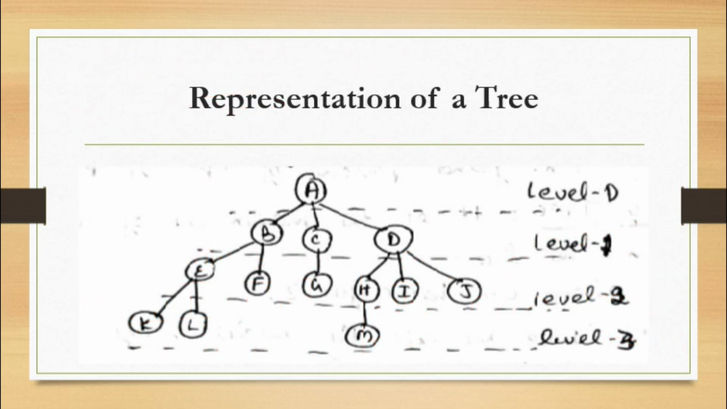Example of a tree. So this is a tree, which has different branches. A is the root node, and B, C, D are the children of A, which is the root node. Let us understand the tree in detail after we go through the definition.